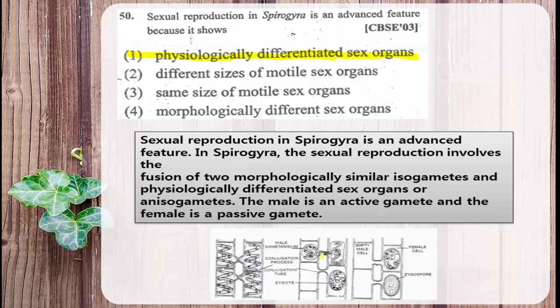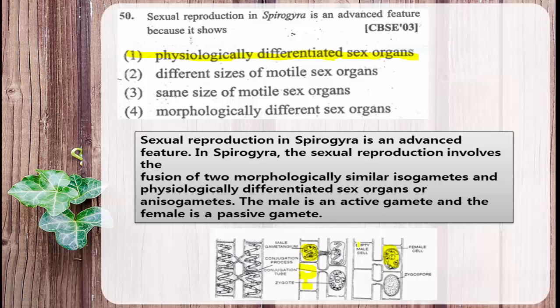So have a look at this image. This is one Spirogyra filament. What is this? Male gametangium. And this one is the female Spirogyra. The male Spirogyra transfers its entire male gametangium into the female cell.